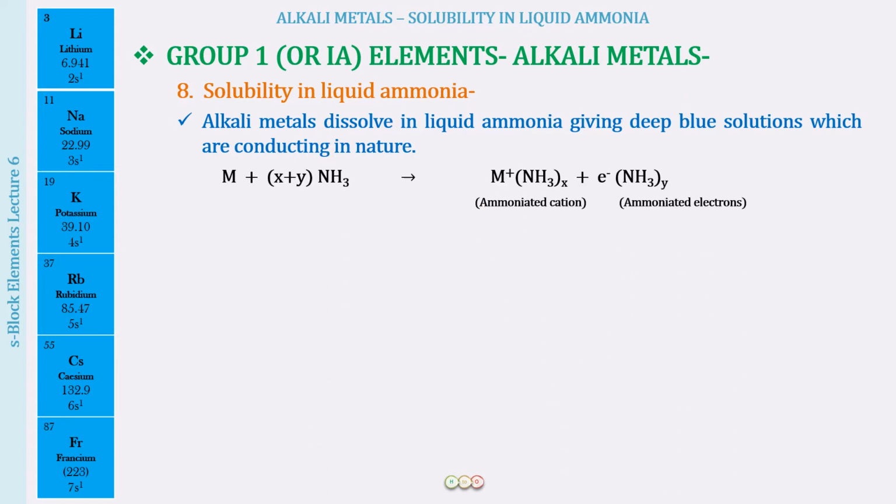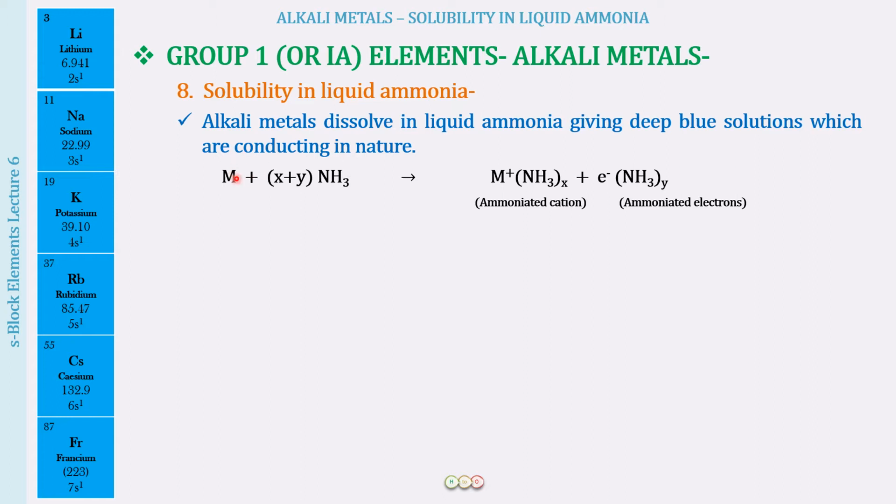So what happens is that when we put the alkali metal in ammonia, it is going to combine with x plus y molecules of ammonia to give M+(NH3)x and e−(NH3)y. So e−, this is the electron. So M+ and electrons are formed by the loss of an electron by the M atoms, right?